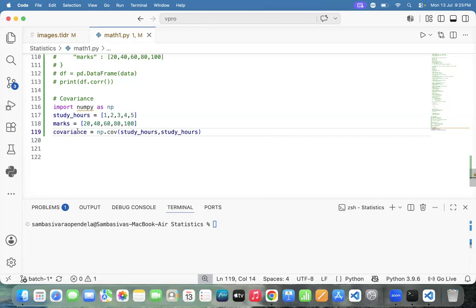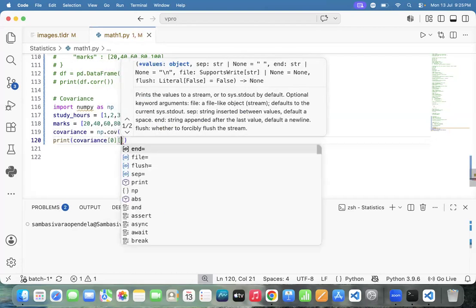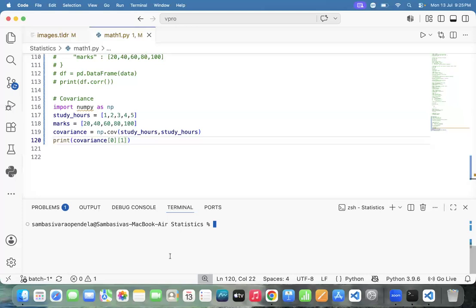Now what's the position I need to print? Position 0, 1. 0 is the position of the first value. What is the answer? 2.5. Yes, sir, it is showing here, just executed.